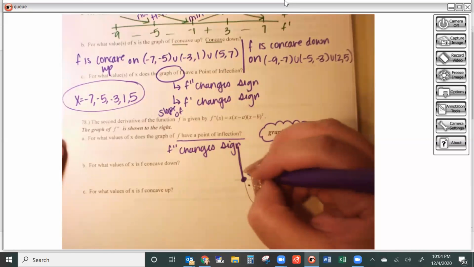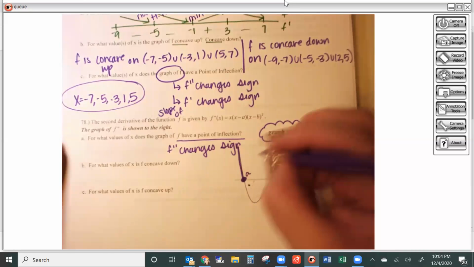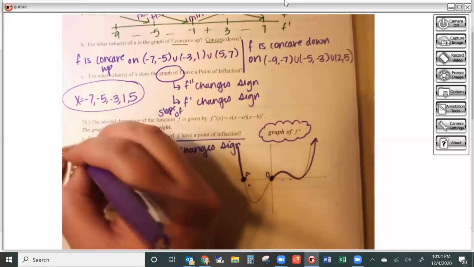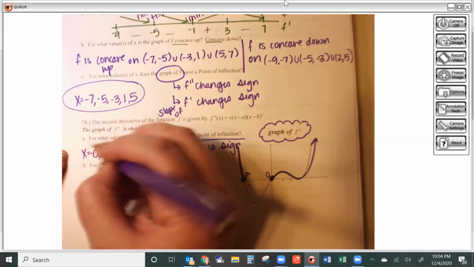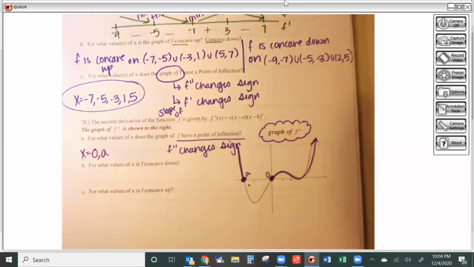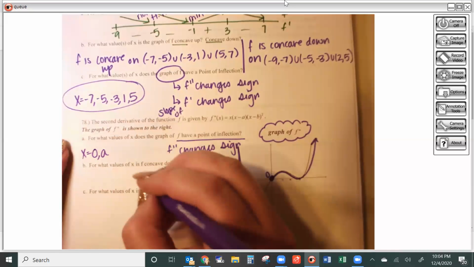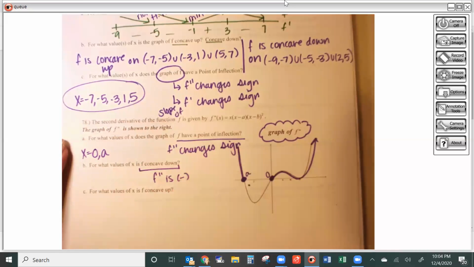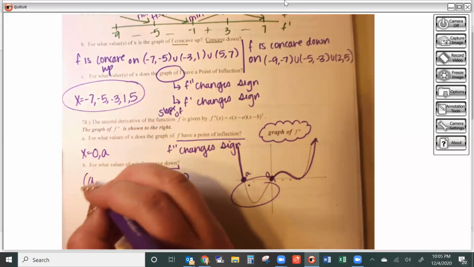So that was an A. And then this would be a 0. So my f double prime changes sign at x equals 0 and A, because that's where this graph passes through the x-axis. Then f would be concave down whenever f double prime is negative, which means I would want the parts that are below the x-axis, so from A to 0.